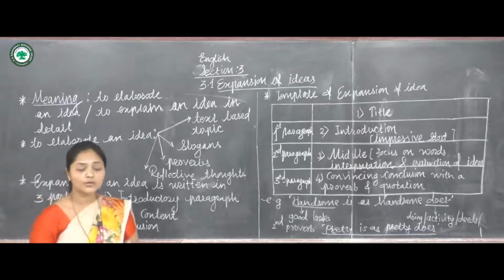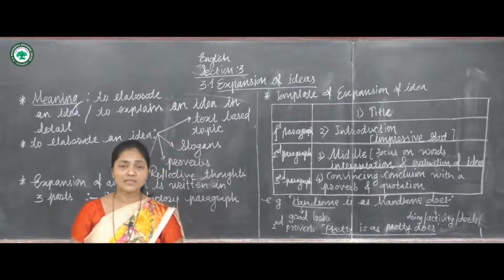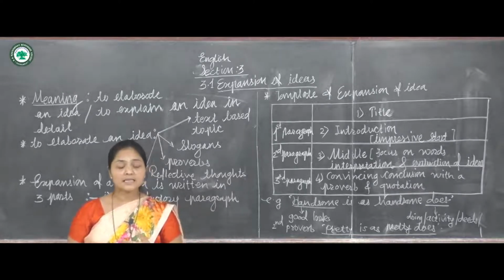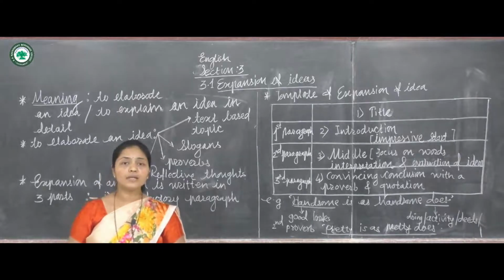Before seeing it, I want to say that you have to write a paragraph. A paragraph means you write many meaningful sentences with meaningful words. A paragraph is a sequence of connected sentences developing one topic sentence.